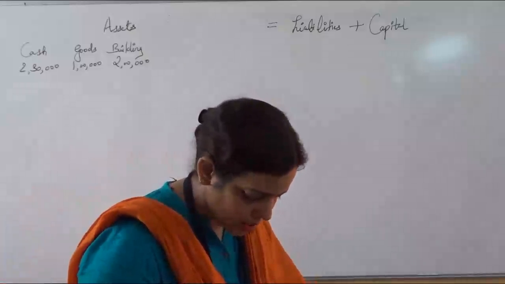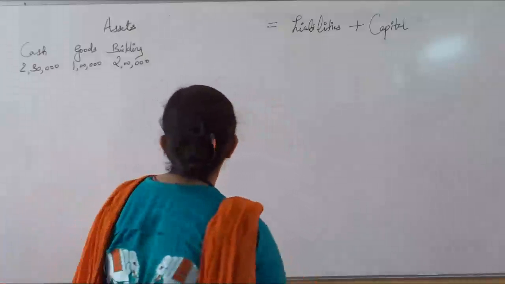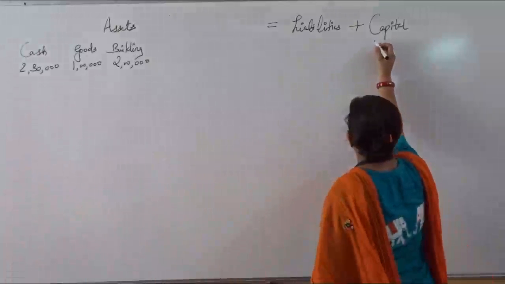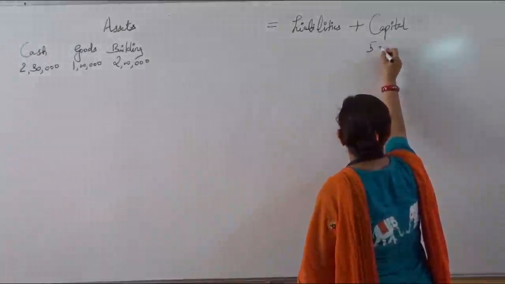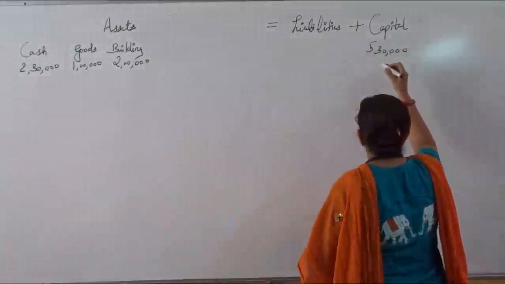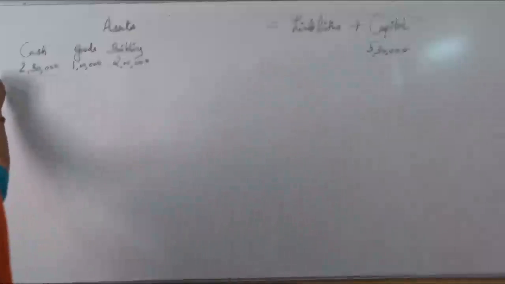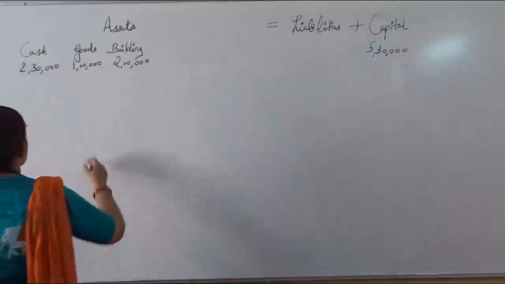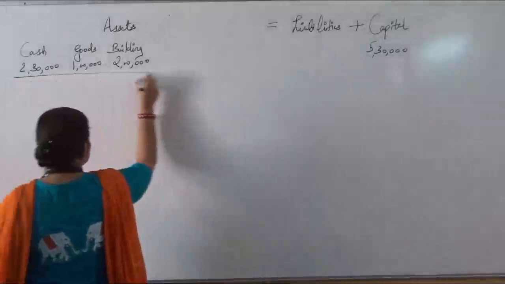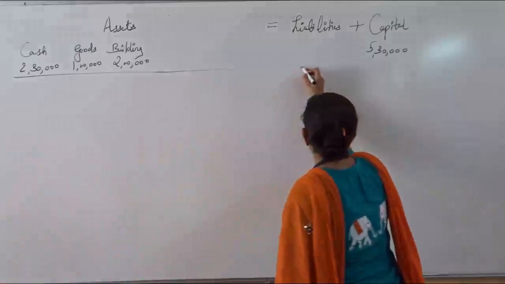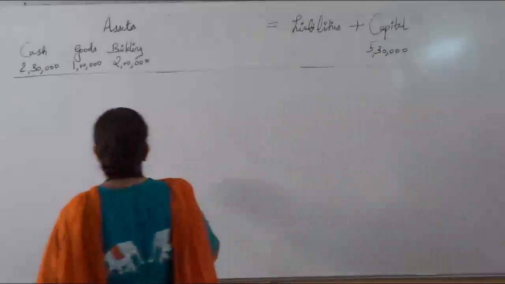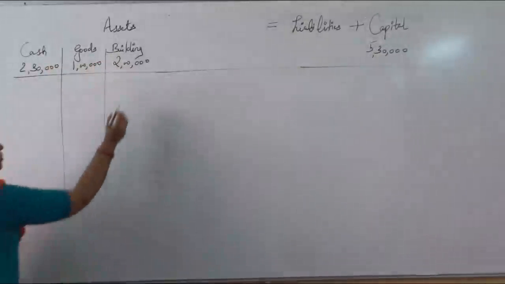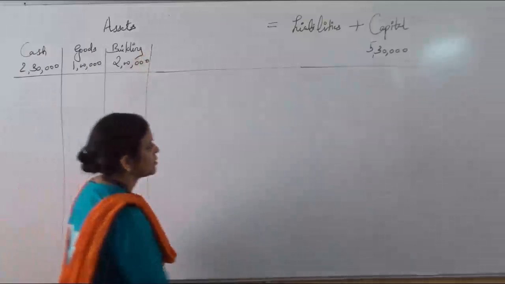How much total are you getting? 2 lakh, 3 lakh, 4 lakh, 5 lakh, 30,000. Write the total in the capital. The line should be the same, okay? 5 lakh 30,000. This was transaction number 1. Write here the number of the transaction. This is the first transaction which we have done. Make lines properly.